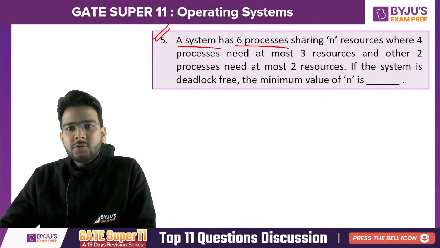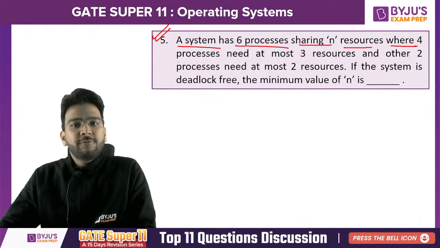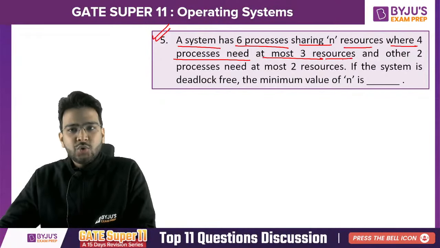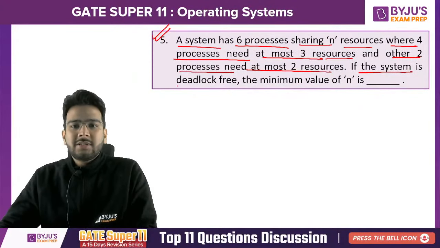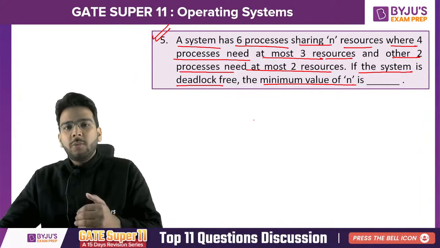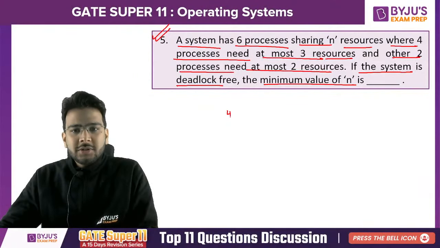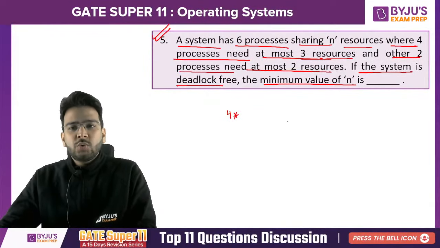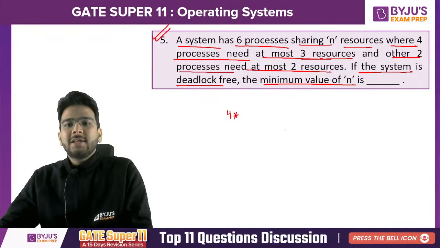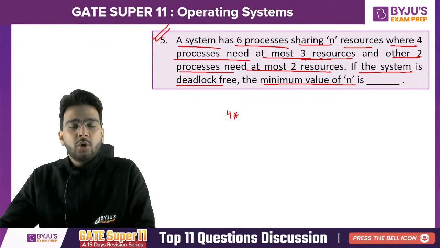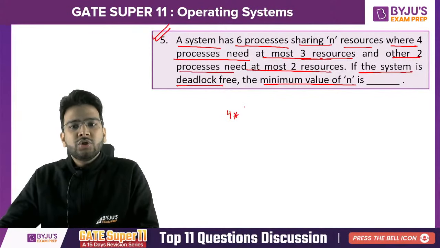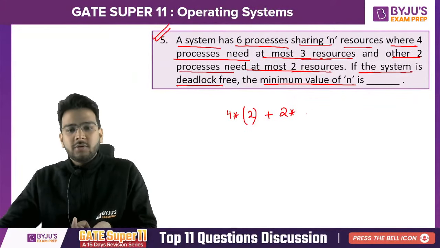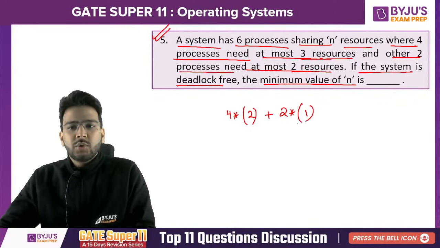A system has 6 processes sharing n resources where 4 processes need at most 3 resources and other 2 processes need at most 2 resources. If the system is deadlock free, the minimum value of n, that means how many resources you need. So 4 processes are using at most 3 resources, so just allocate 1 resource less than the maximum demand. Maximum demand or peak demand is 3 for these 4 processes, just allocate 1 less, that means 2. Plus for the remaining 2 processes, the maximum demand is 2, so just allocate 1 resource less than the peak demand, so it is 1.